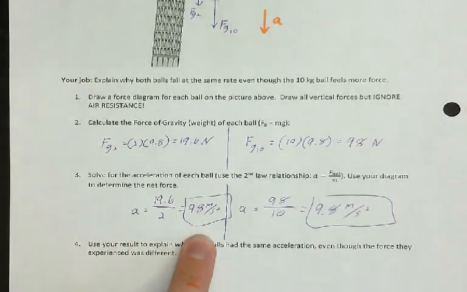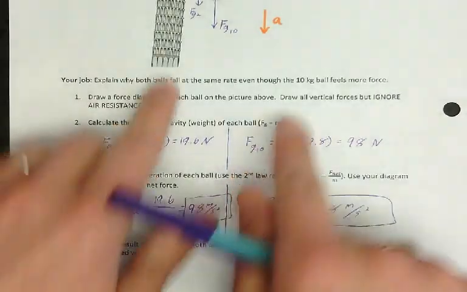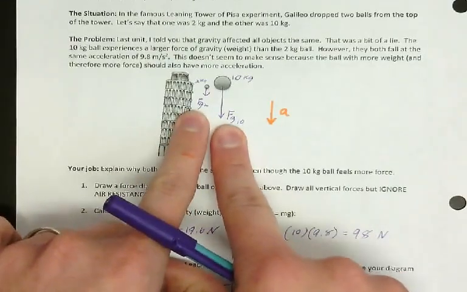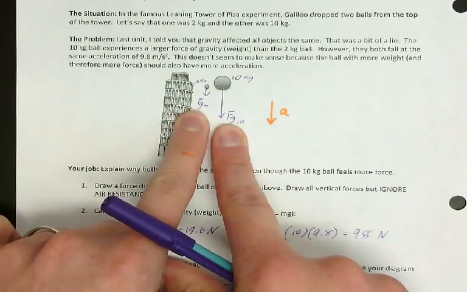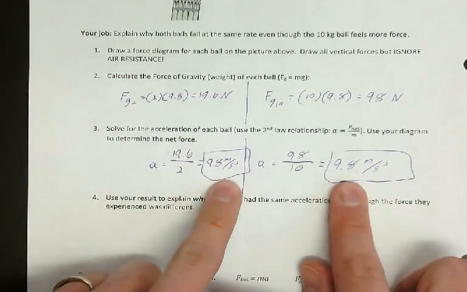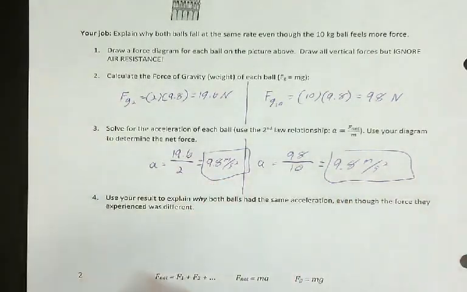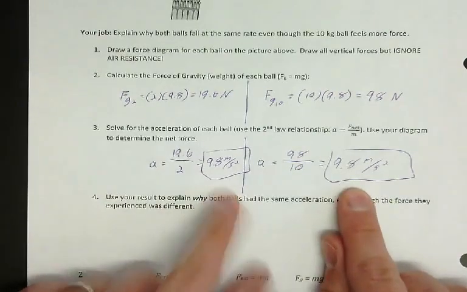There's something that resists change. What's that called? Inertia. Which one has more inertia? The big one. And which one has more force? The big one. The reason why the acceleration is same is because the inertias balance out the forces. The one that has more force has more inertia, so it's harder to move, but it has more force to move. The one that has less mass is easier to move, and it also has less force to move it. So they balance out to the same relationship, 9.8.